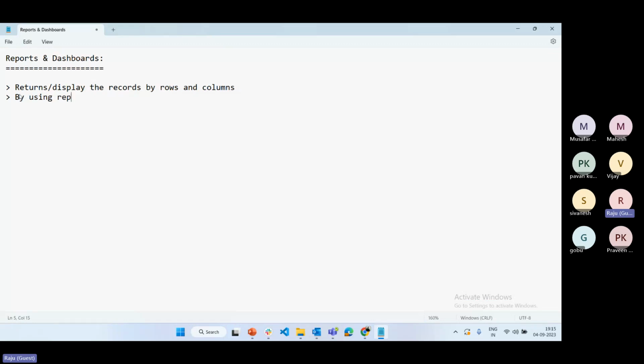One more thing: by using reports, we can display one object or more than one object data into the report. This is one more limitation of list view. Generally in Salesforce, in list view we can display only a particular object's data, but in a report we can display more than one object's data.